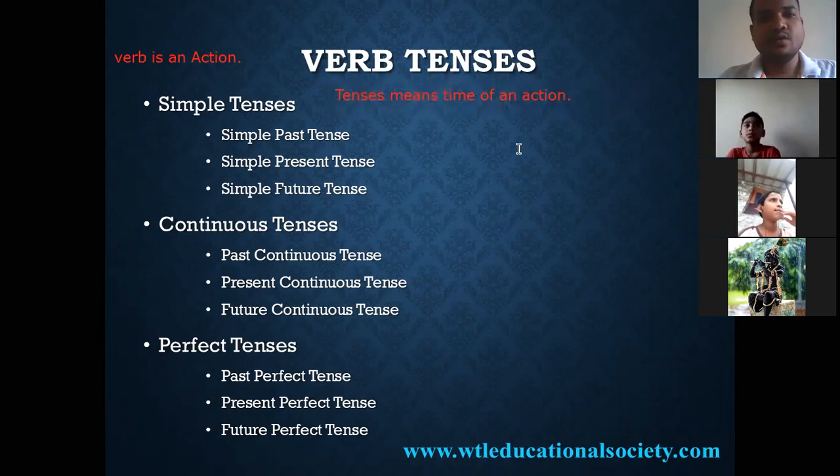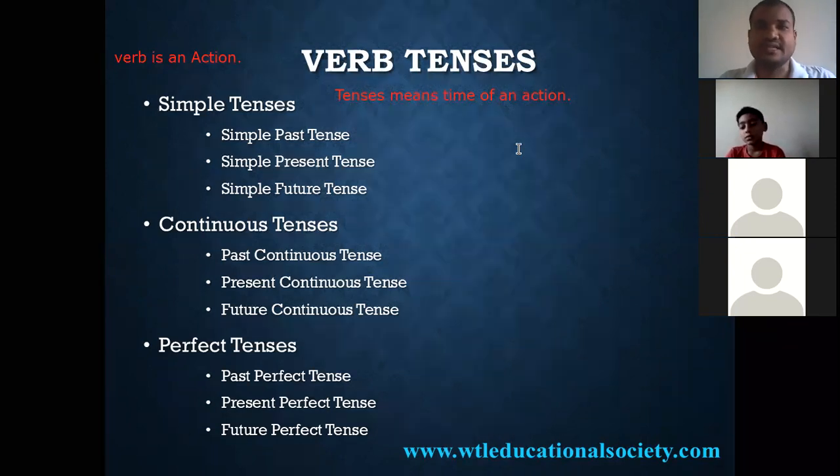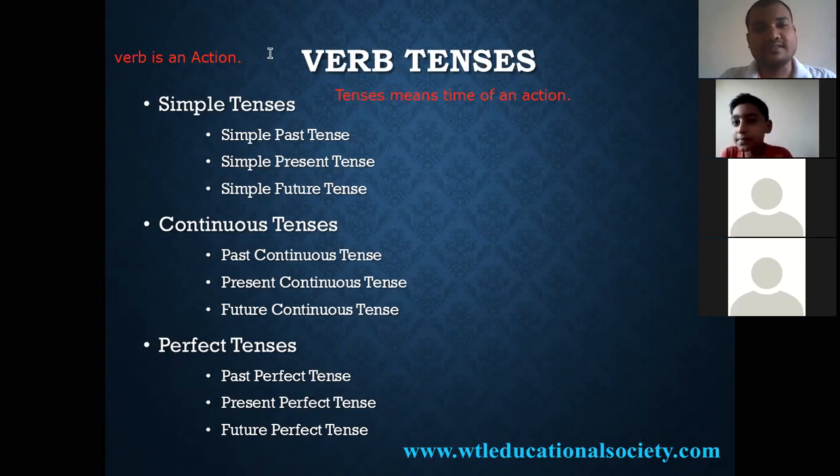So now, what are the types of tenses? Simple tenses, continuous tenses, perfect tenses. Of course there are 4 types: simple tenses, continuous tenses, perfect tenses, and perfect continuous tenses also, but for now we are focusing on the first 3. Only 3, sir? No. There are 12 tenses actually. We are discussing one by one, step by step.